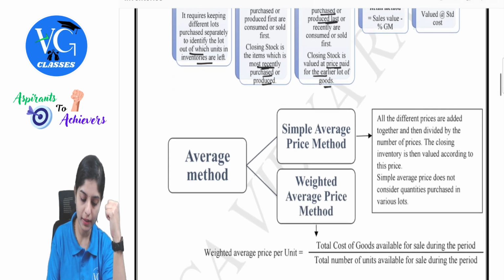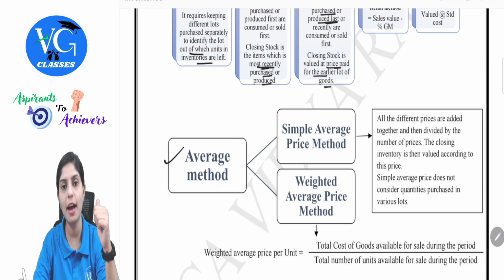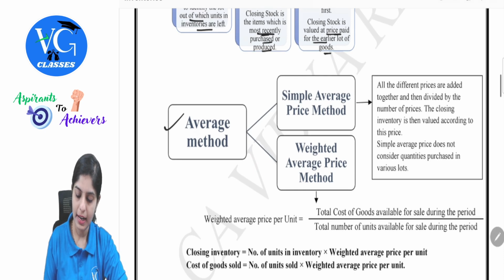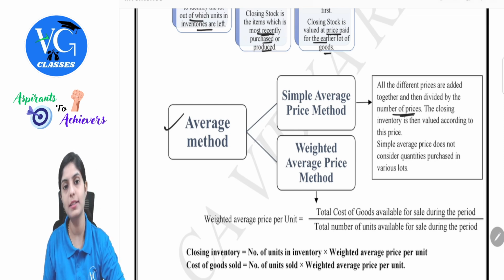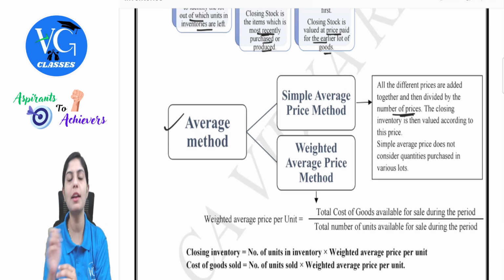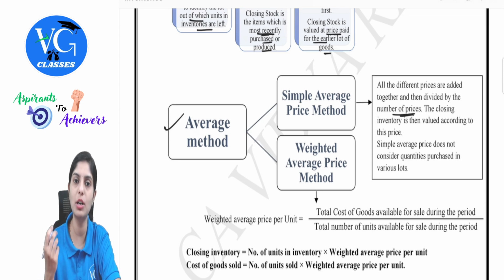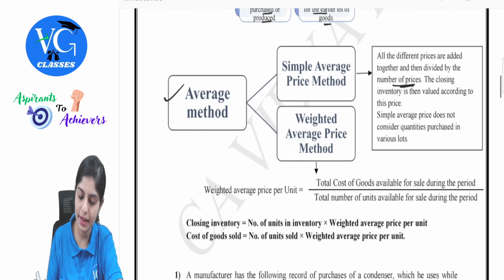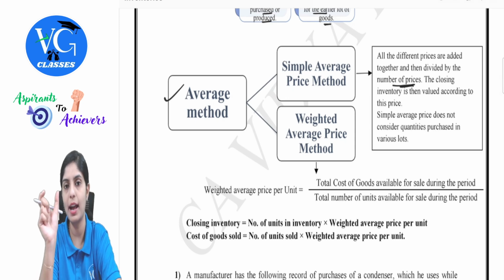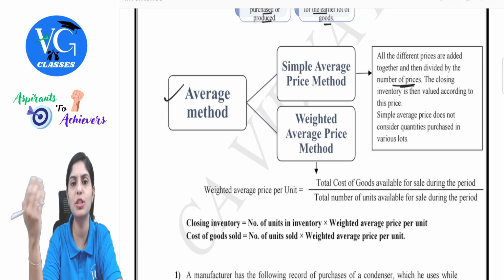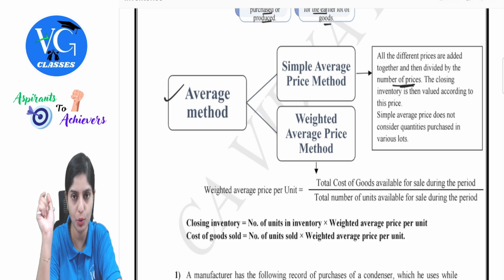Under this, there is one more method, that is average method. Under average, we have simple average and then weighted average. All the different prices are added together and then divided by the number of prices. This is about simple average price. We will be given a different set of prices. We will just add all of them together and then divide by the number of prices, because this is nothing but a simple average technique. The closing inventory is then valued according to the price. Whatever value we get, depending upon how many units remained in the business, we will multiply it in order to find the value of closing stock.